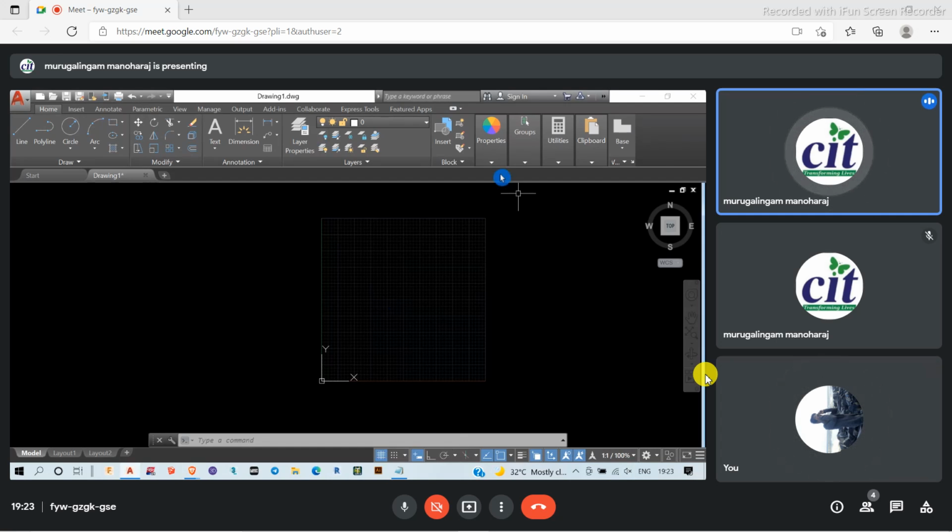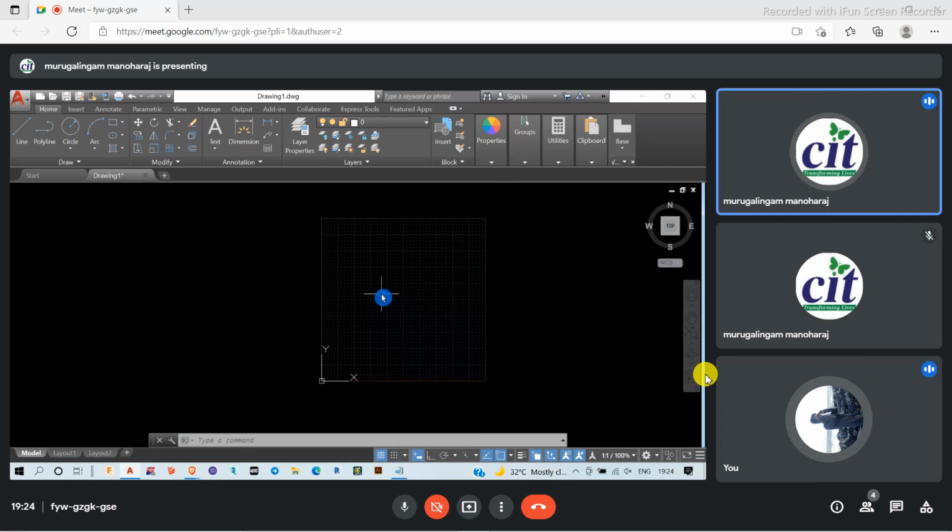So I will be taking the AutoCAD, and in AutoCAD today we will see the slab reinforcement. Slab reinforcement is quite easy compared to the other ones, because we don't have to show the full reinforcement details for this slab. We just have to indicate what kind of things are available there.